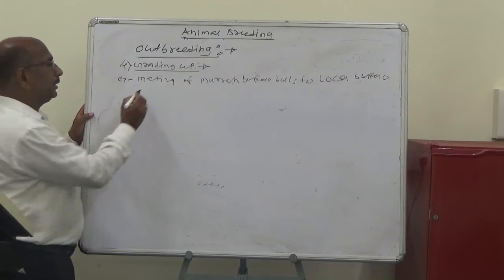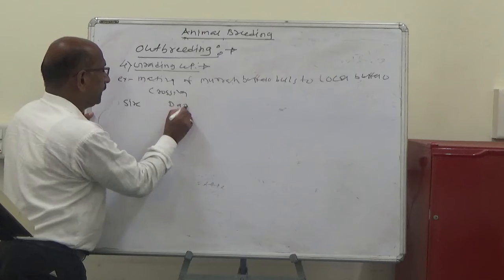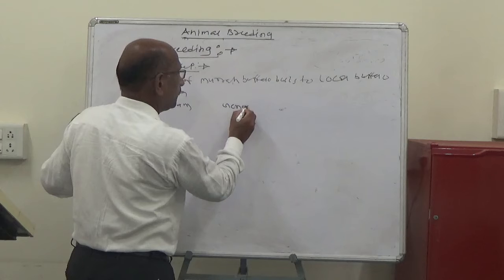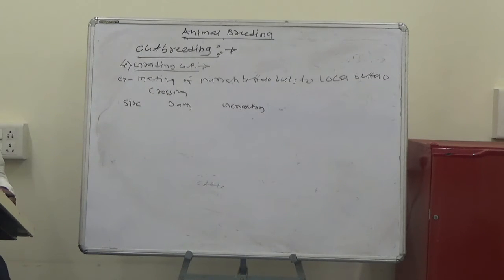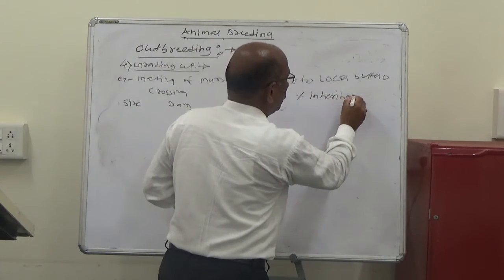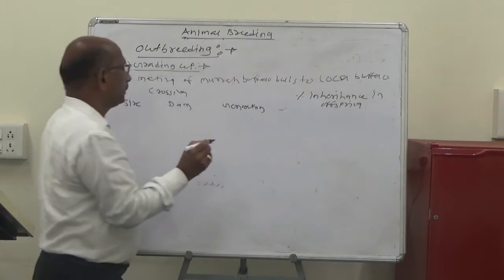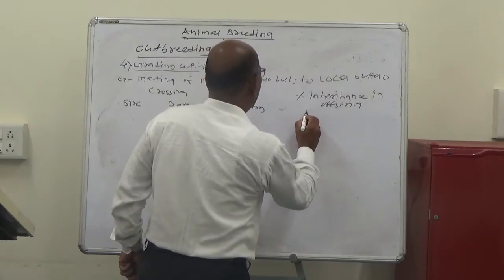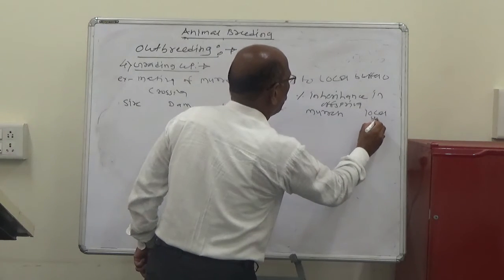So the example is the crossing: the sire and the dam, with the generations and the percent inheritance in offsprings, that is the Murrah and the local buffalo.